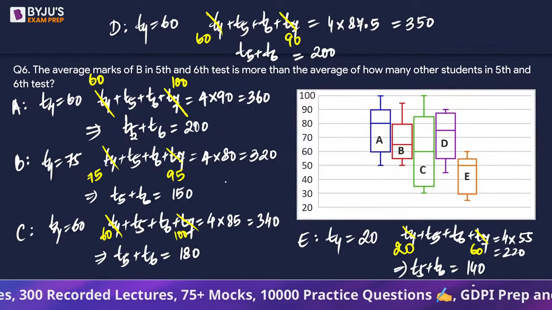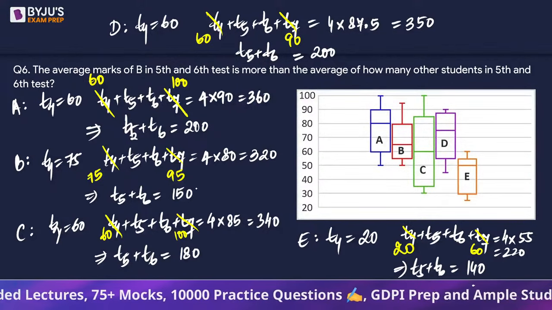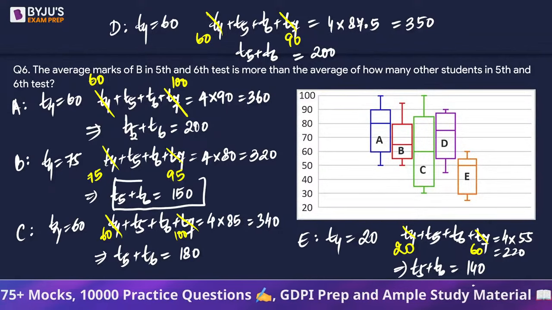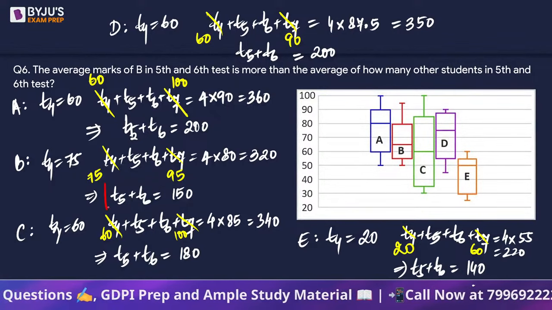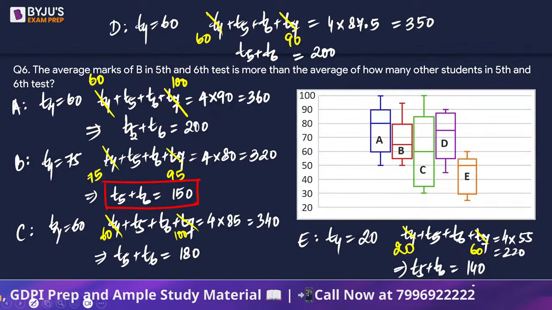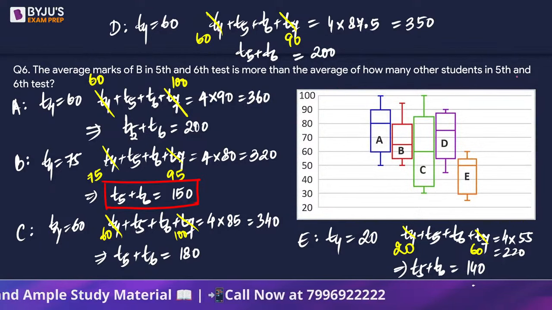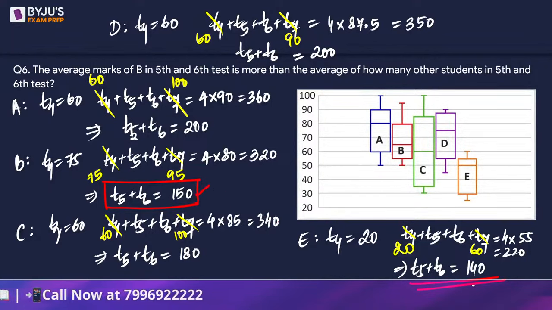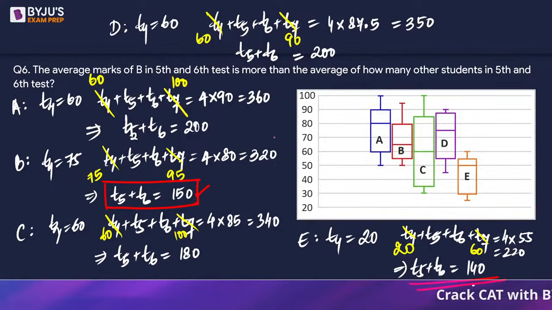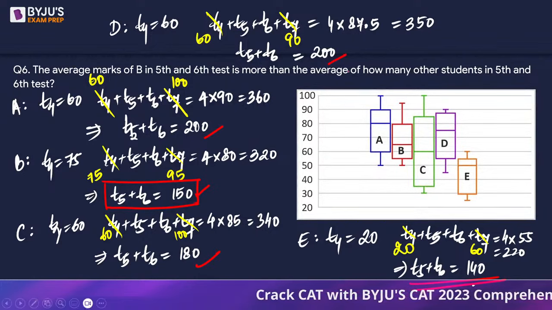140. Now, the average marks of B in 5th and 6th, in other words, the total marks of B in 5th and 6th test is more than the sum of how many other students in 5th and 6th. Can we say there is only one? ये 150 जो है ये केवल एक स्टूडेंट के 5th and 6th से ज्यादा है, because everyone else has more than, not this, everyone else has more than 150. So the answer is going to be 1.